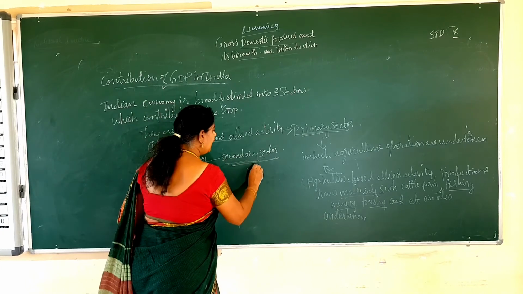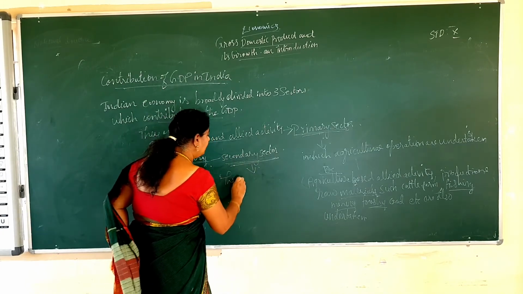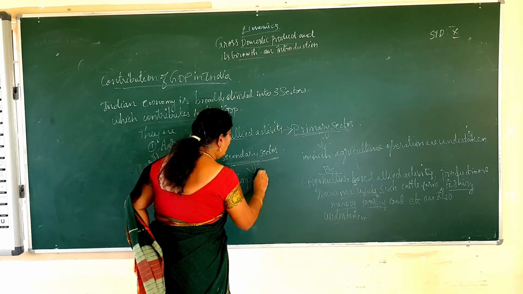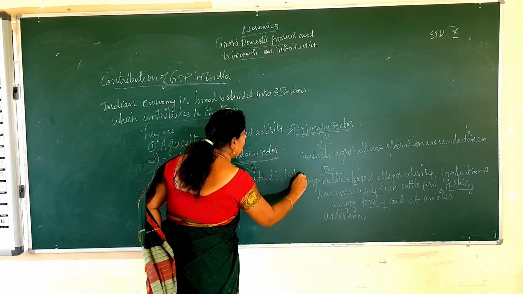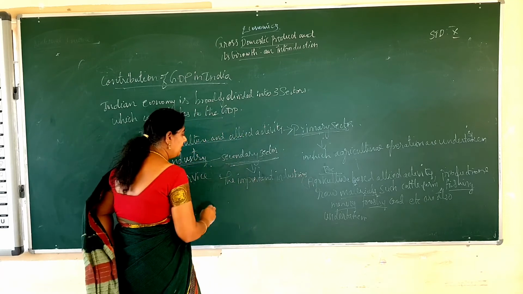So it includes the important industries. What are the important industries?